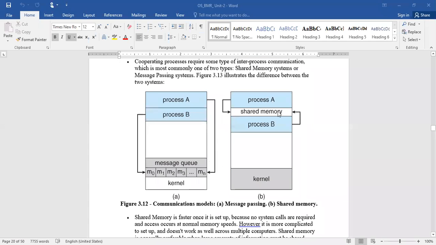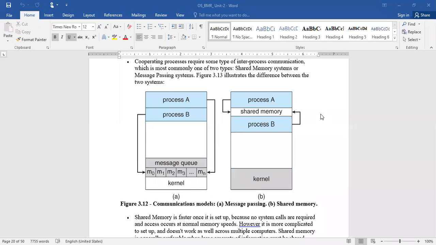So the shared memory concept is that some dedicated memory is allocated for all the processes. Okay, so if process A wants to do something, it can place the information in it. Similarly, process B can access it.